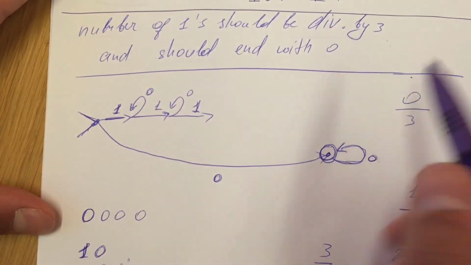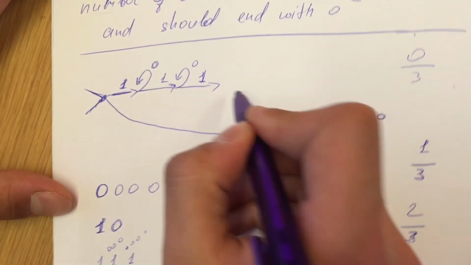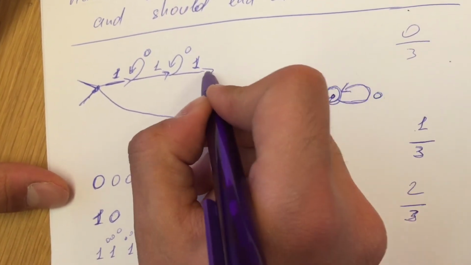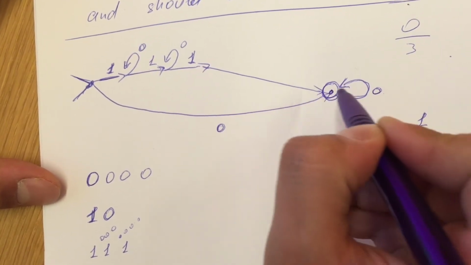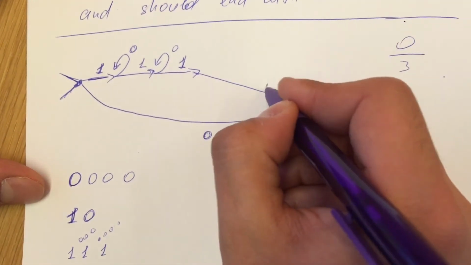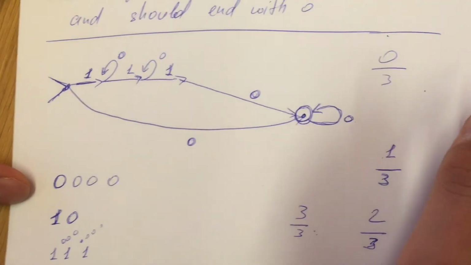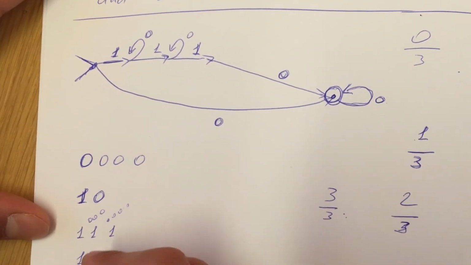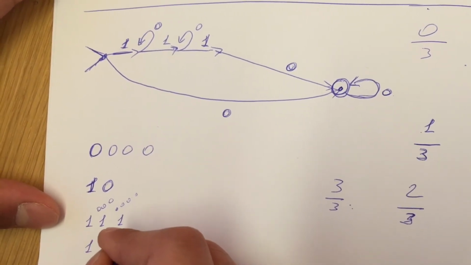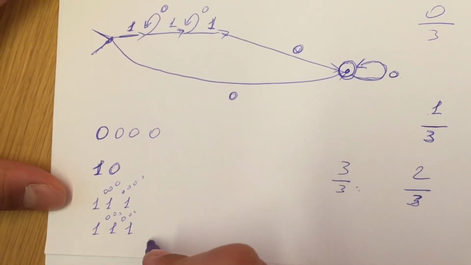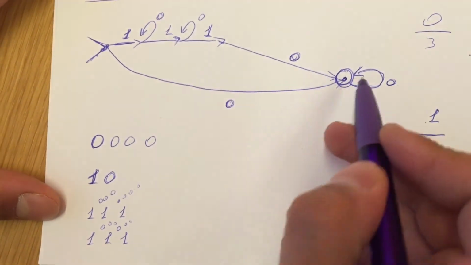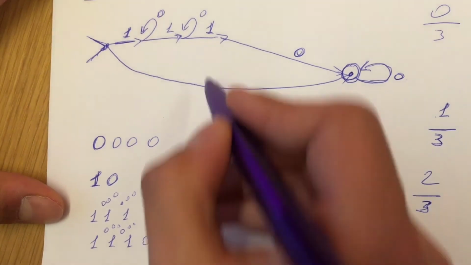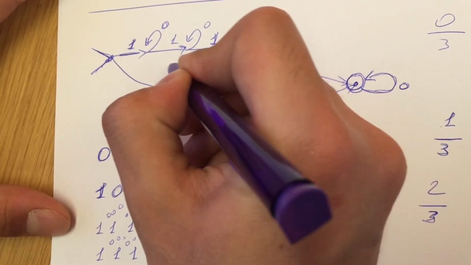We should have this condition: it should end with 0. From here, if we push 0, it will come to the final state. Let's write 0. And we should consider other cases, which is if we have 1, 1, 1, or we have zeros here, if we have 0, it will come to the final state, and if we have 1, it will come to this